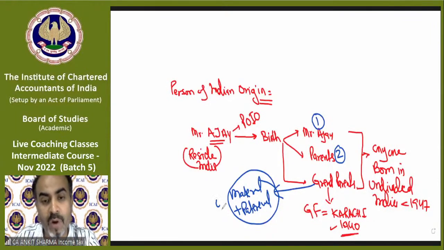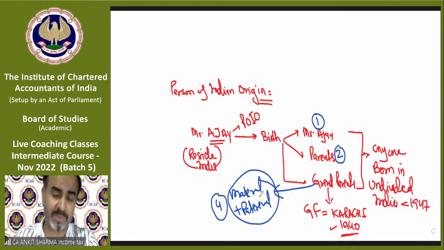So we are talking about four persons over here: Mr. Ajay himself, his parents, mother and father, and his maternal and paternal grandparents. That means four, total seven. If out of these seven, any one of them has been born in undivided India, then Mr. Ajay will be called a person of Indian origin.